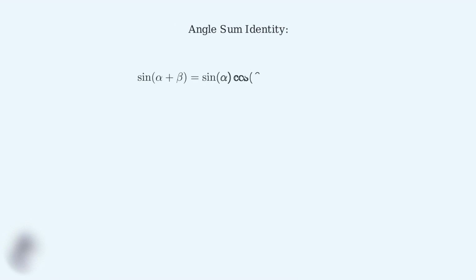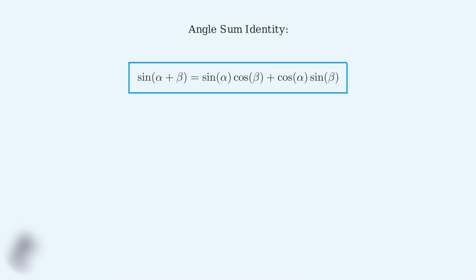Now we'll derive the sine double angle formula step by step. This derivation will show you exactly where the formula comes from and why it works. We begin with the angle sum identity for sine. This fundamental identity tells us how to find the sine of the sum of 2 angles. To derive the double angle formula, we make a special substitution. We set both alpha and beta equal to the same angle theta.